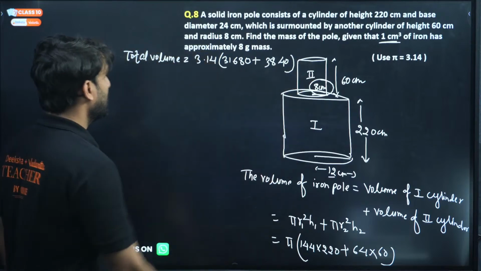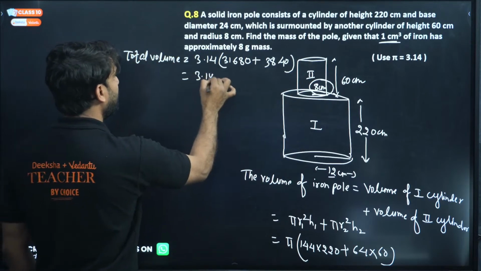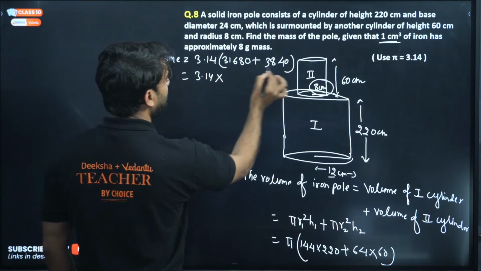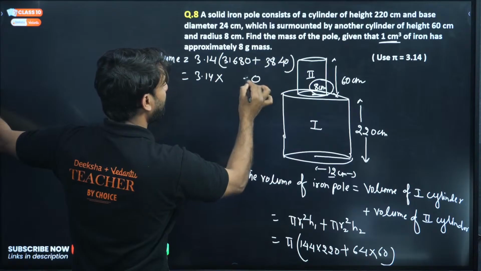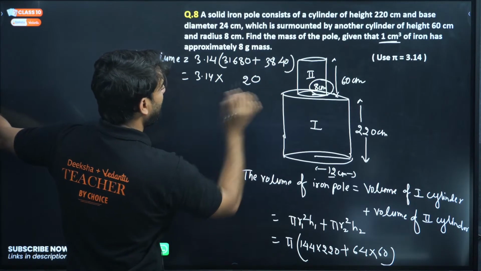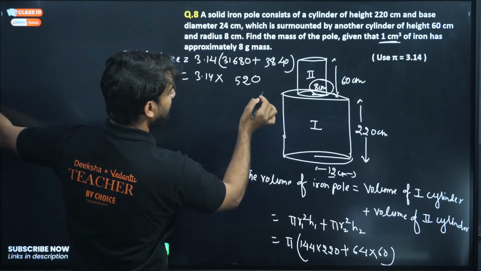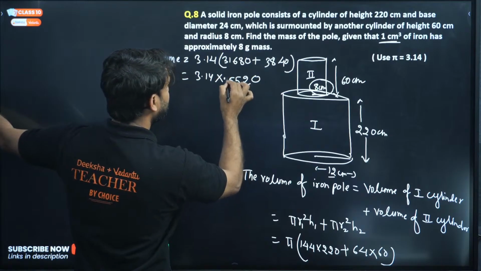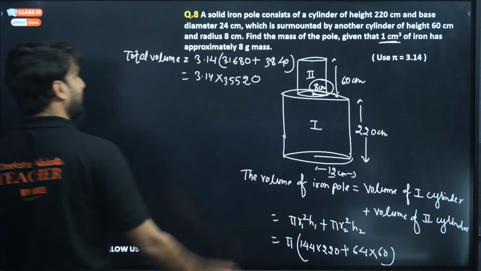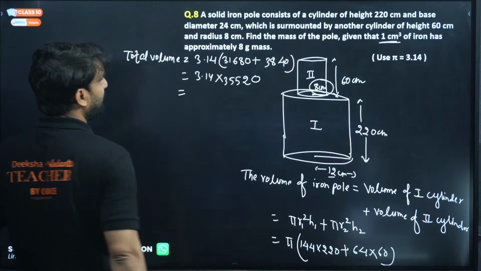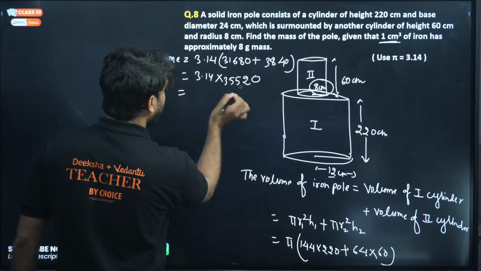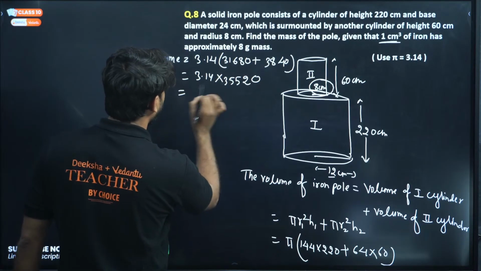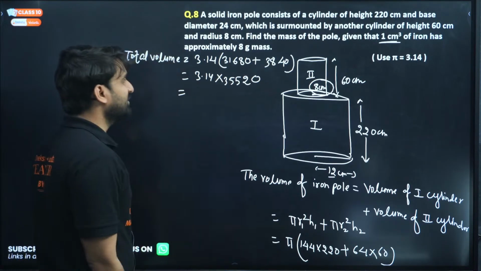Now add: 3.14 into 31680 plus 3840. What will be the value? We get 35520. Perfect. And now multiply 3.14 into 35520. So please multiply this value.